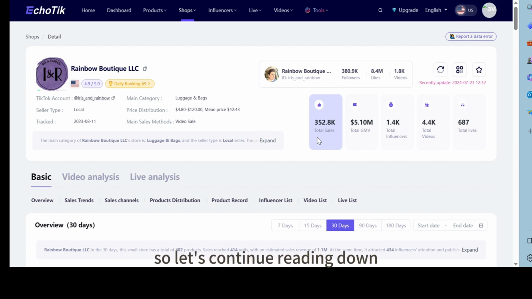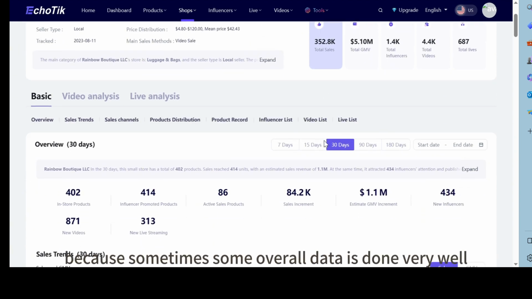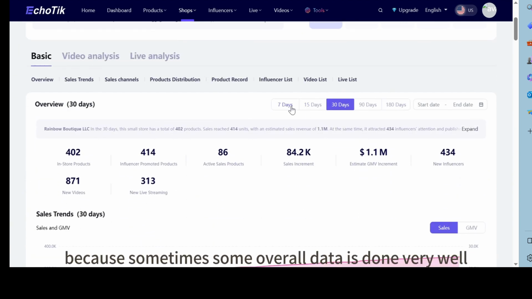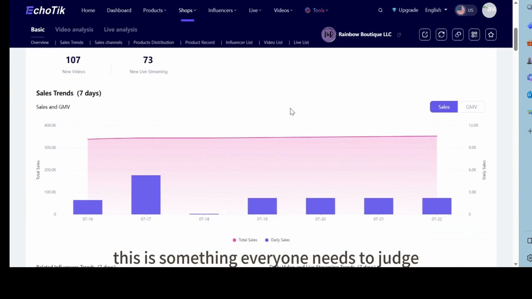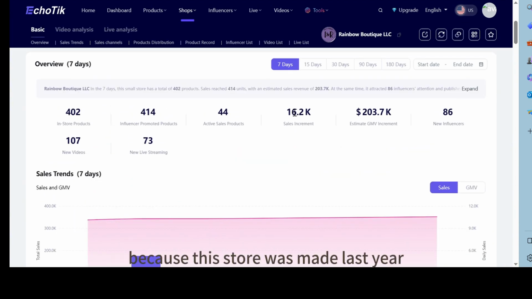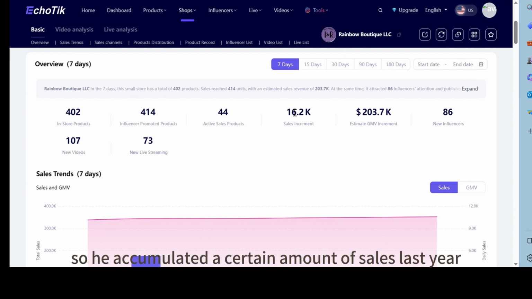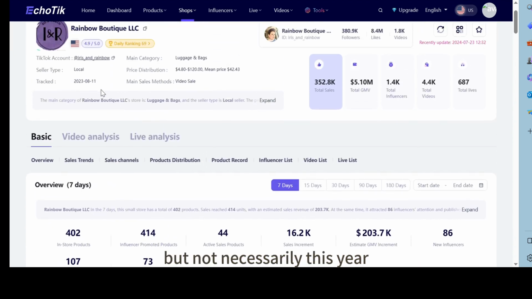So let's continue reading down. You can filter his data from the past 7 days, because sometimes the overall data is very good, but it doesn't mean he's been doing very well lately. This is something everyone needs to judge. Because this store was made last year, it's possible he caught up with the trend with less competition, so he accumulated a certain amount of sales last year, but not necessarily this year. So we need to judge him.